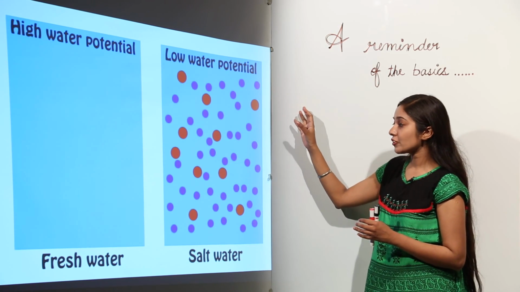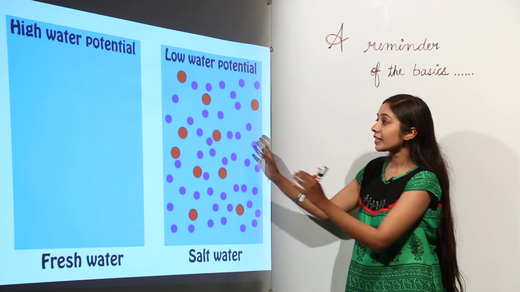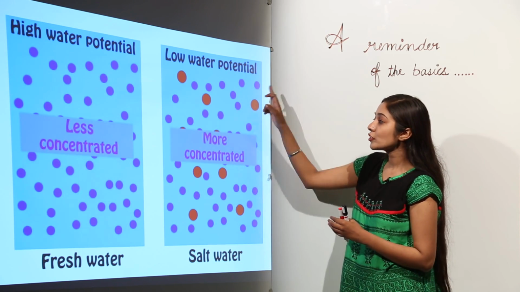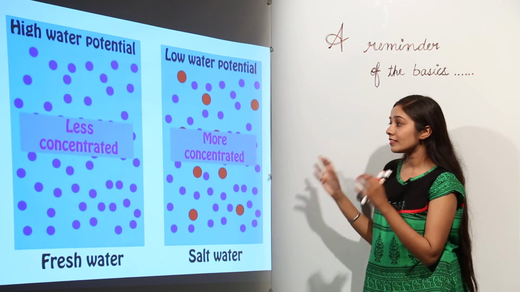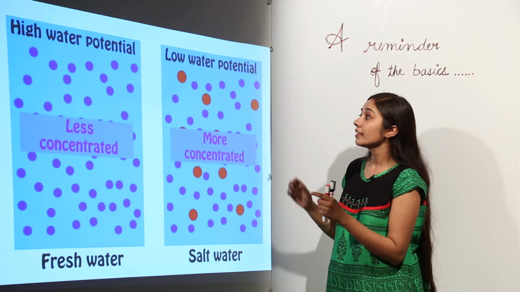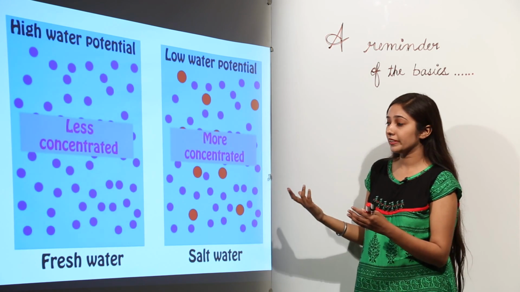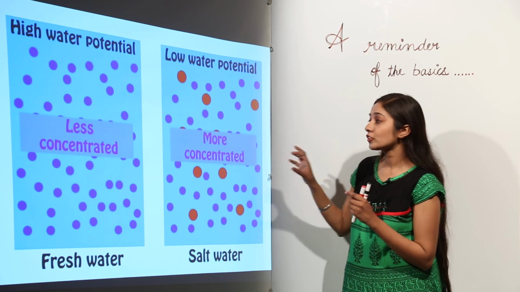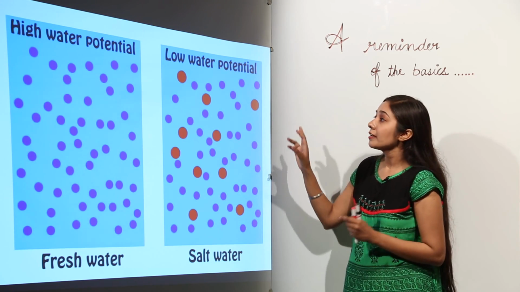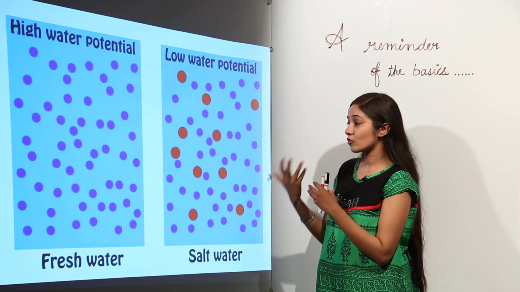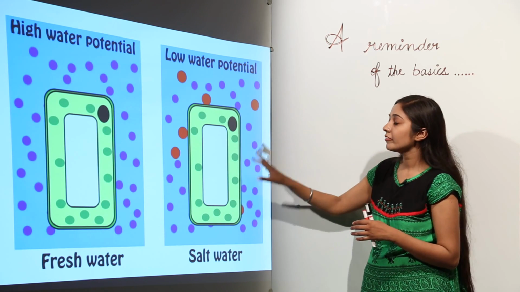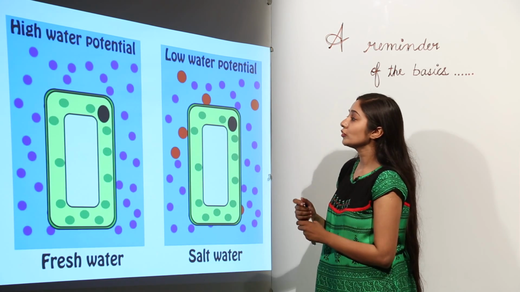Why is it at low water potential? Because it has salt molecules. If we compare these two solutions, fresh water will be dilute as compared to this, and this is going to be a more concentrated solution. So how is this going to affect the movement of water molecules? As you all know, in osmosis, the movement is from high water potential to low water potential. So in case of fresh water and salt water, what is going to happen when we put a plant cell? Remember, high water potential means less concentrated, it is fresh water, and low water potential means salt water.